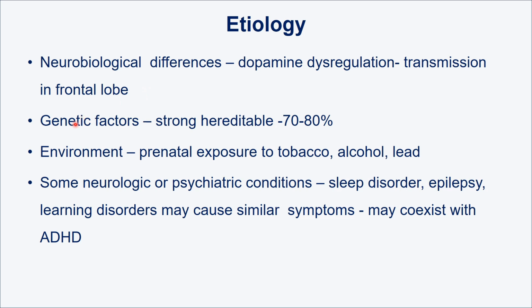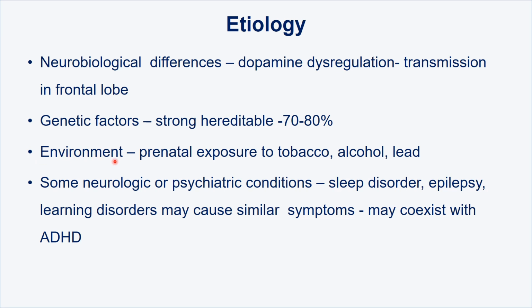Number 2 cause, genetic cause. In the genetic factors, 70 to 80% is heritable. So there is a very strong genetic predisposition to this condition. There can be genetic variants in the dopamine gene, and then mutation can occur in certain conditions which may lead to deficiency of dopamine.